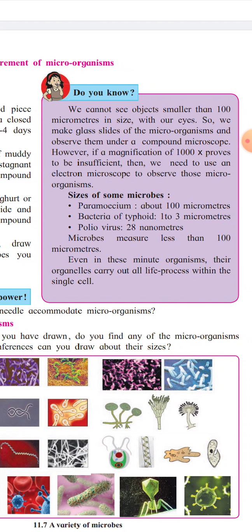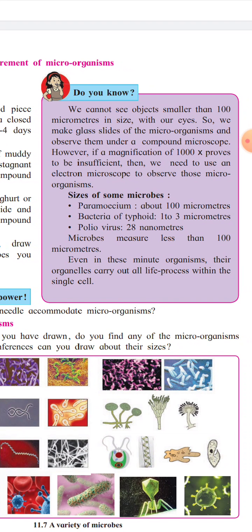So we make glass slides of microorganisms and observe them under a compound microscope. However, if the 1000x magnification proves insufficient, then we need to use an electron microscope to observe these microorganisms.